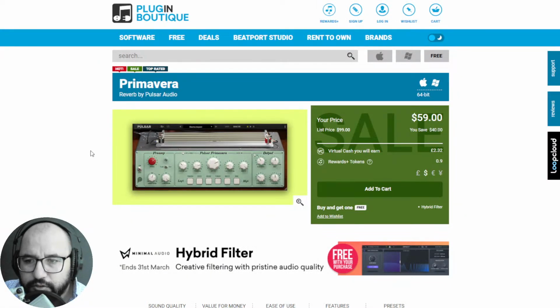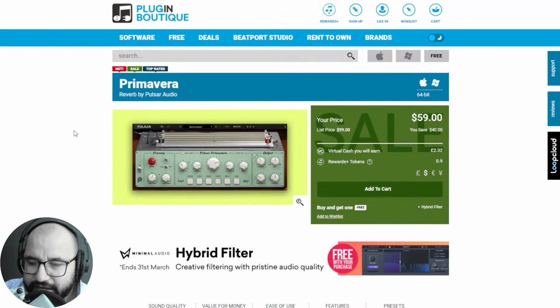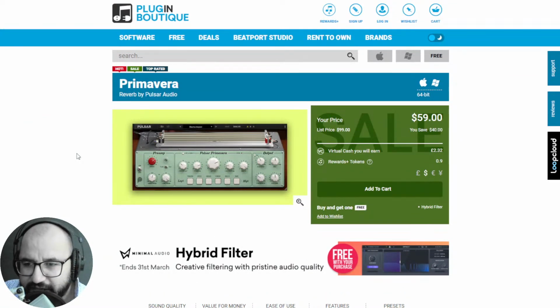And Pulsar Audio just released a new spring reverb plugin called Primavera, which this word, by the way, is in Spanish. It means spring, right? So yeah, also in light of spring today, right? Yeah, actually it's also the birthday of my father, so happy birthday to my dad. I called him some hours ago. So yeah, this is the new reverb by Pulsar Audio, Primavera. Introductory price. Maybe I'm gonna test it soon here on the channel.